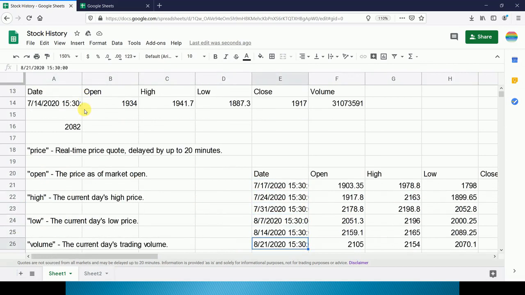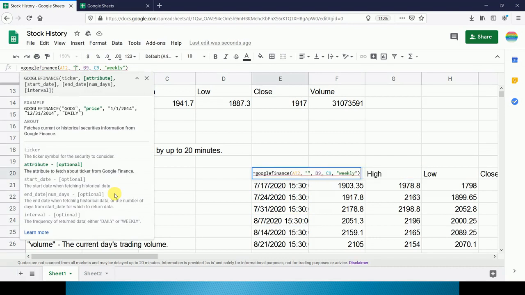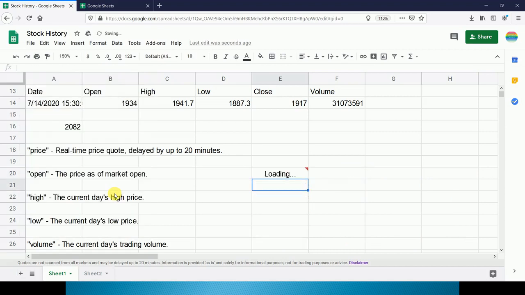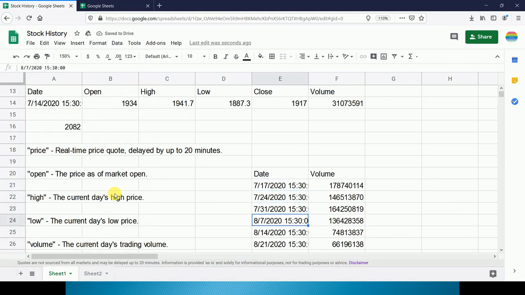Now we want only volume, so we will type volume in place of all. So this will give us the information about the volume of shares traded on a particular day. So this is the volume.